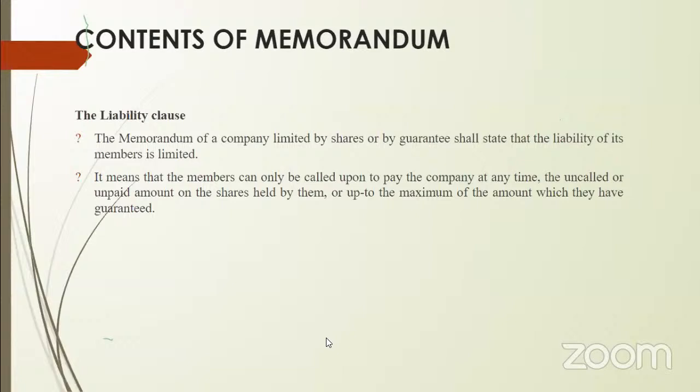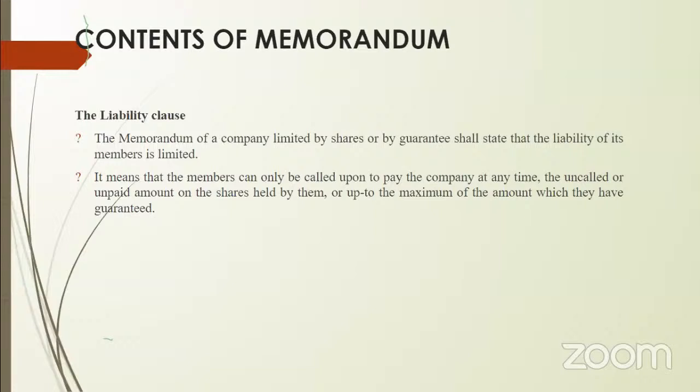Yes, the liability clause is another clause which tells about the liability of the members of a company. You may wonder, madam, earlier you said the liability of joint stock company members is limited, so what else is there to discuss here? Yes, limited by what? That has to be given, right? The liability of joint stock company members is limited, of course.